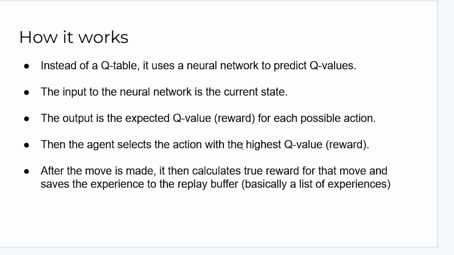So then the agent selects the action with the highest Q value, and after that move is made, it then calculates the true reward, because that was the predicted reward, but what was the true reward after that move is made? And it will basically save that experience to the replay buffer.